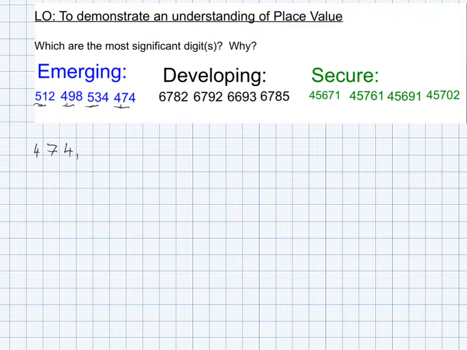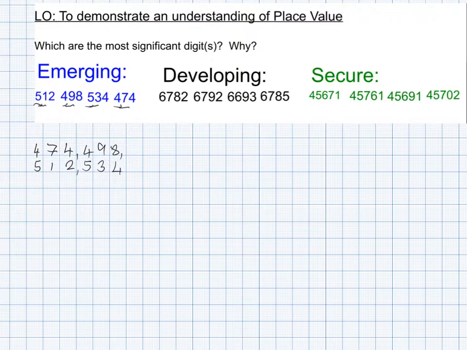Now you might want to put a comma between the next one. We know the next digit is going to be 498. The next digit, which you could write underneath or you could continue along, but in this case we're going to write underneath for space, it's going to be 512, and the last one is going to be 534.